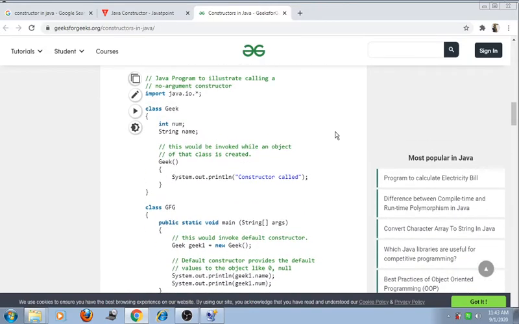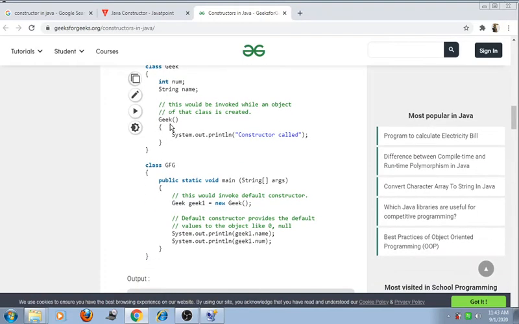So friend, look at the program. Here is the class Jik. In that class there is an integer variable num and a string variable name. Num is the integer type and name is the string type. Here is the constructor, which prints System.out.println constructor called. Then class GFC has the main method, and here this would invoke the default constructor.